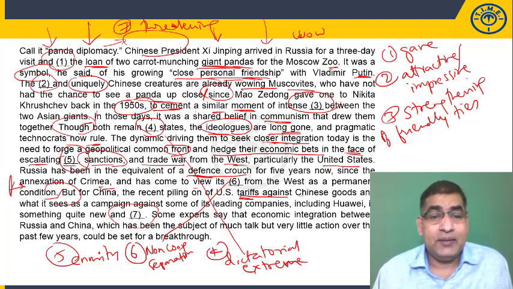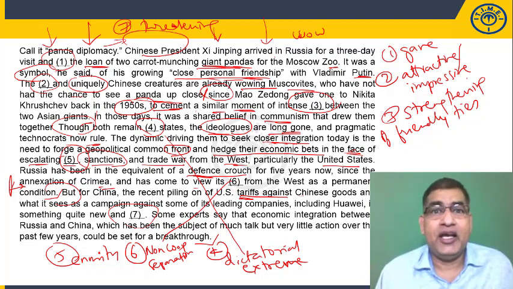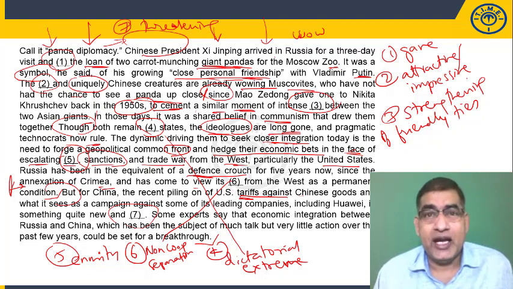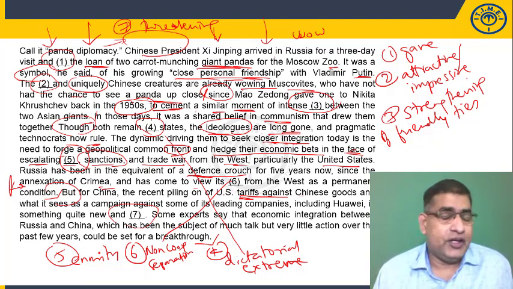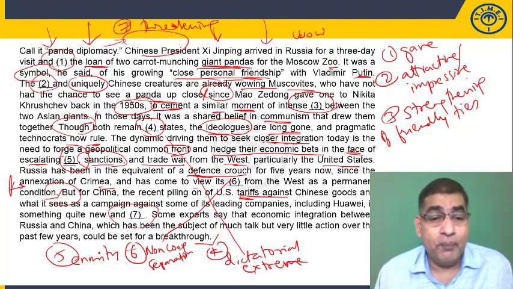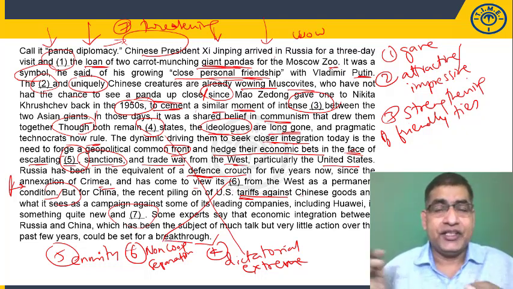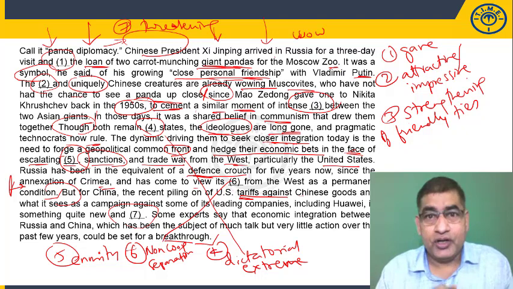And further it says some experts say that economic integration between Russia and China, which has been the subject of much talk but very little action over the past years, could be set for a breakthrough. Okay, the author is concluding now. He's going back to this current diplomatic gesture by Xi Jinping of giving these two giant pandas. The author says if you consider that, the Russia-China relationship could be set for a breakthrough. Breakthrough means sudden, drastic development, or change in something.